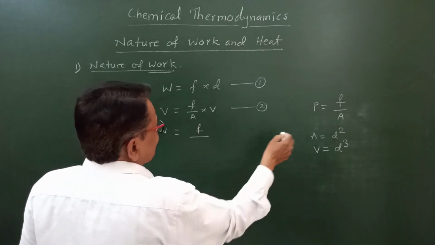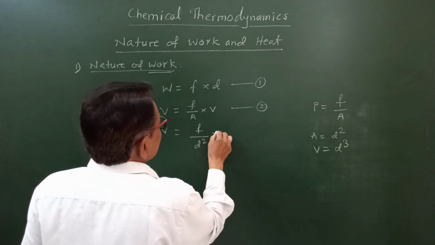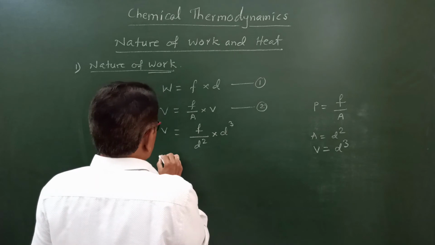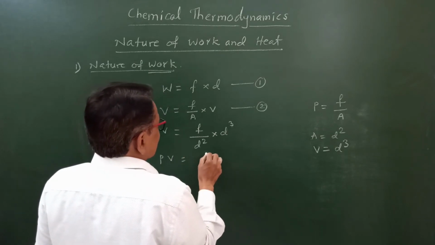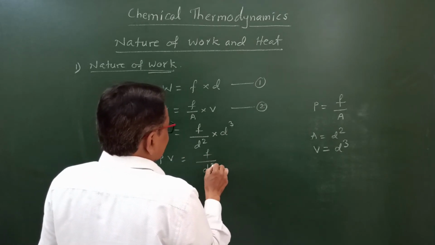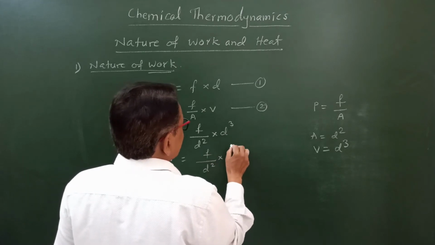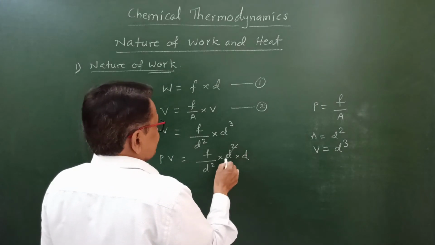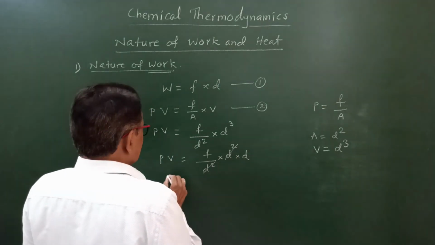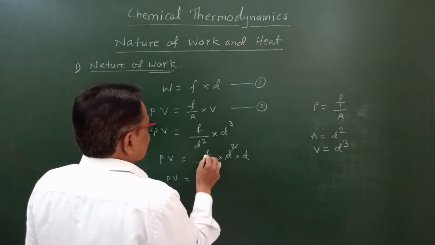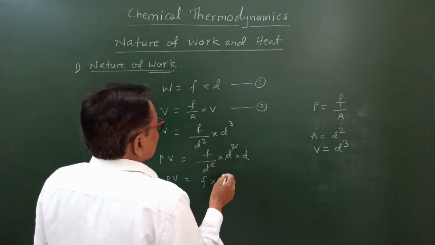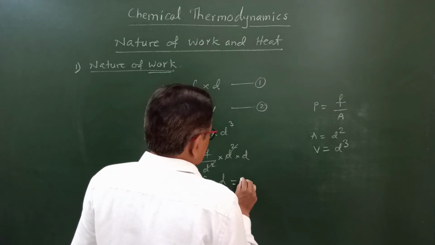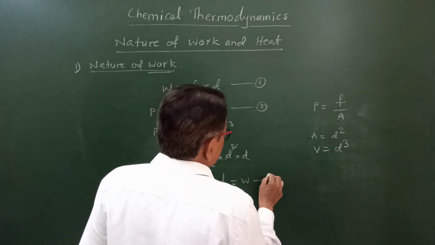Here by putting the values of A and V in the above equation 2, we get PV is equal to F divided by A, meaning distance square, and this volume means distance cube. Here again PV is equal to F divided by D square. This distance cube can be written as distance square into D. Here this distance square gets cancelled and PV is equal to force into D. So that is equal to W. Suppose this is equation 3.